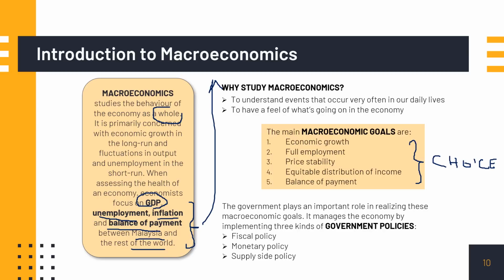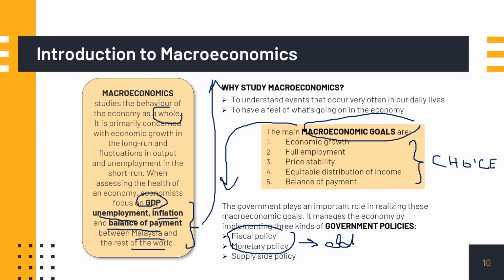Okay, moving on. The government plays an important role in realizing these goals. So in other words, if you want to ask, how do we achieve these macroeconomic goals? It is through government policies. Now, the government manages the economy by implementing three general kinds of government policies, which are fiscal policy, monetary policy, and supply side policies. Now, fiscal policy and monetary policy, they are both known as demand side policy. Okay, so these two are the ones that we will be learning throughout the semester. Supply side policy is not within our syllabus, but I have included them in my lecture notes, so feel free to learn them on your own.